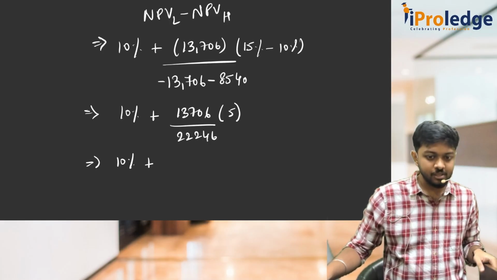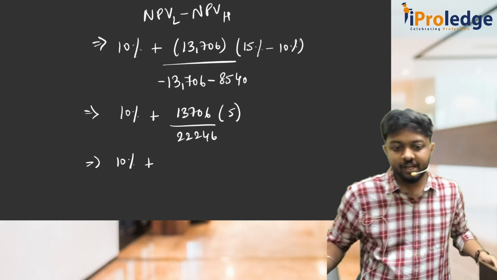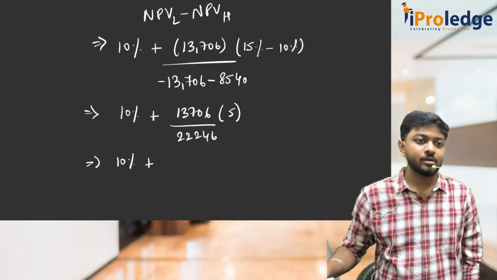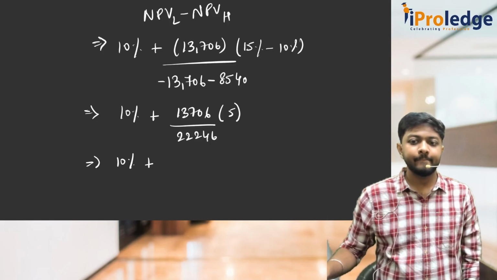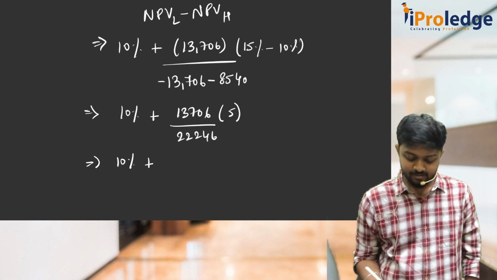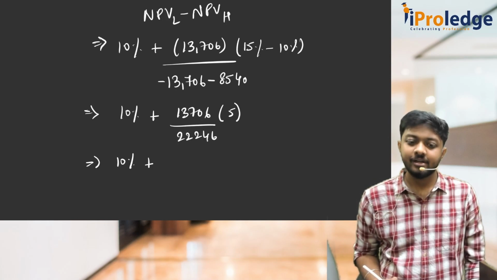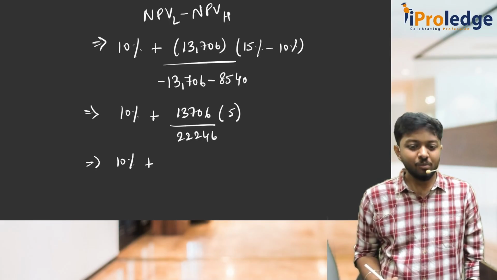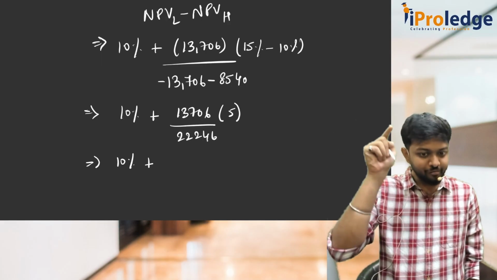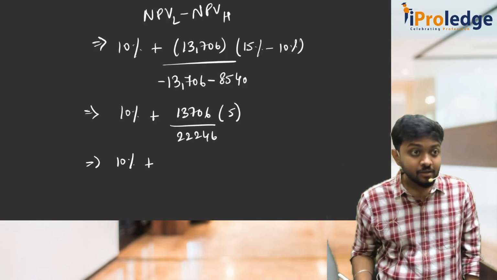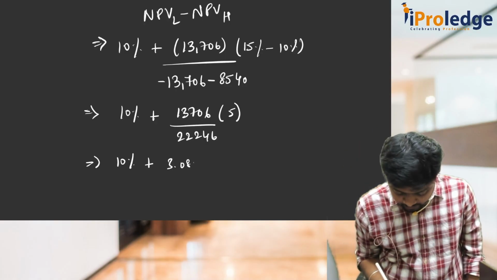How much? 13,706 into 5 divided by 22,246. 3.08%.